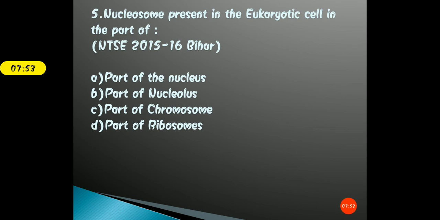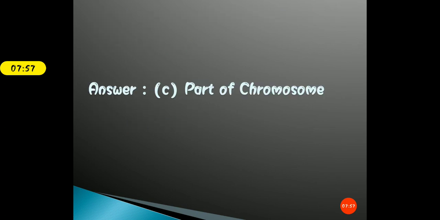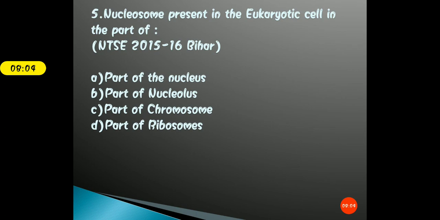Okay, so I hope that you have marked the right answer. So the correct answer for question number 5 is option C, that is part of chromosome. Students, keep that in mind, that nucleolus. Now the question arises, ma'am, why not part of the nucleus or part of the nucleolus?